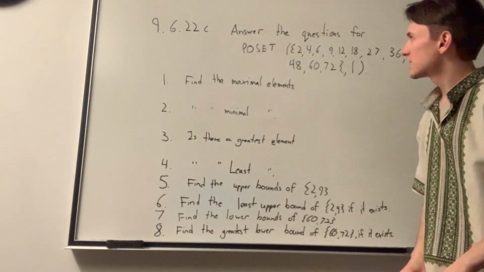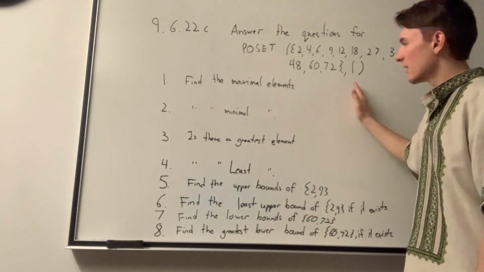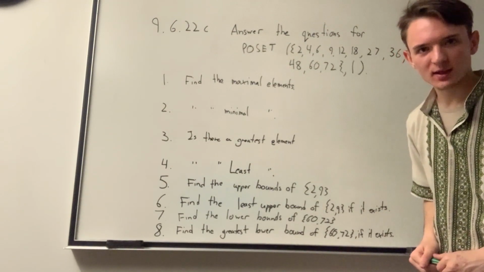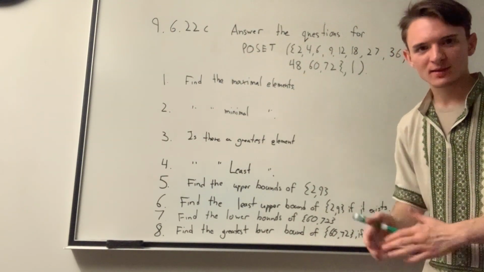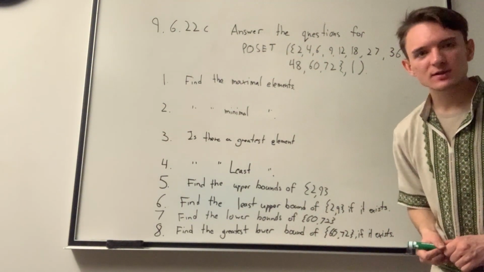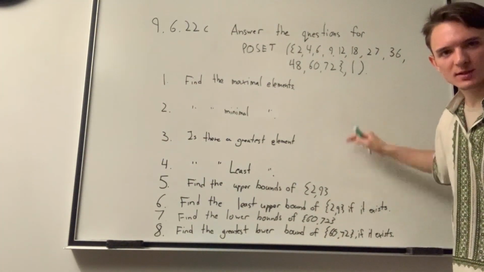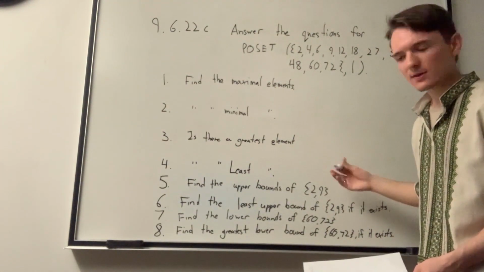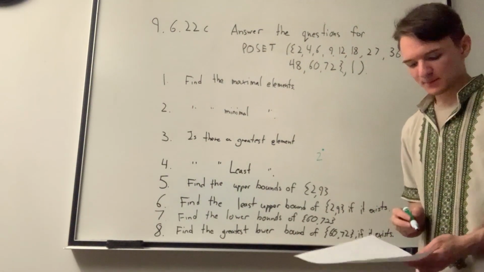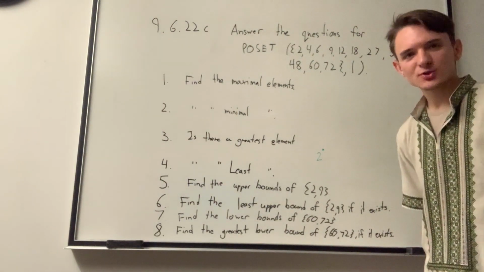So the question reads, answer the questions for the POSET, and they give you a set on the relationship of division. So this is using that same S, R notation that we can also represent our POSET with. So to do any of these problems, we first have to draw our Hasse diagram, right? So we just take all of our elements and plug them in. So there's nothing to begin with, so let's just create a node labeled 2. And then I'm going to let you do the rest by yourself. So go on, try your best.